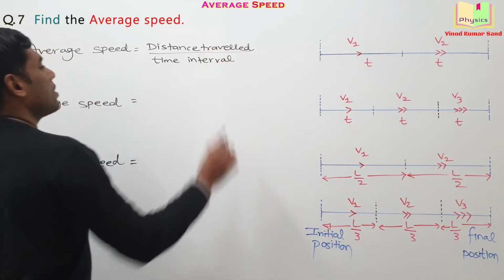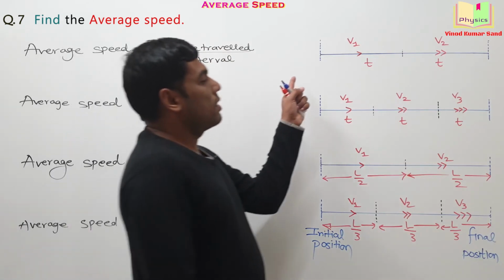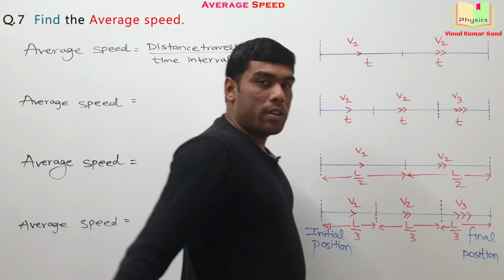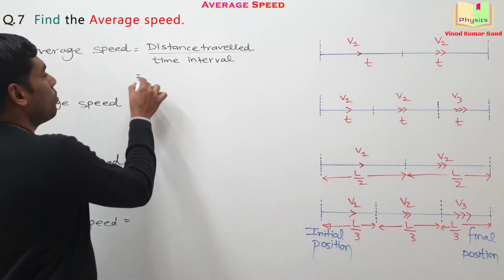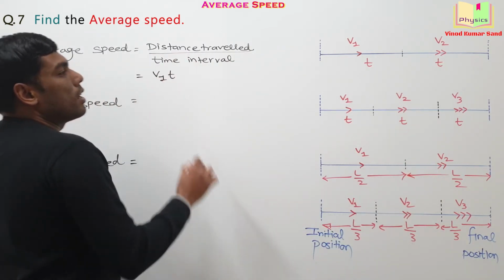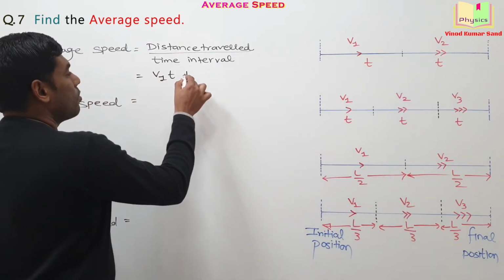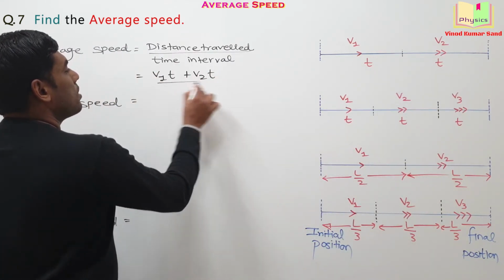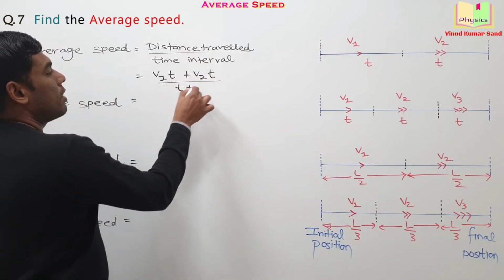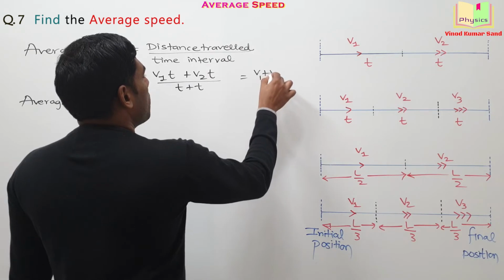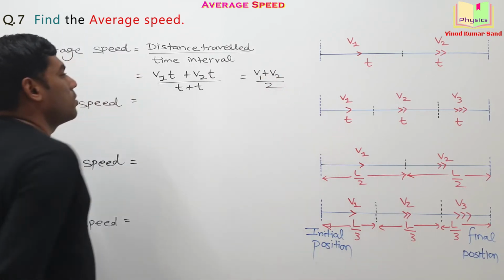So how much is the distance traveled in the first case? From here to here in this interval, it will travel a distance of v1t. And then for the remaining interval of time, it will travel a distance v2t. So this is the distance traveled and the time interval is 2t. So the final answer is v1 plus v2 by 2.